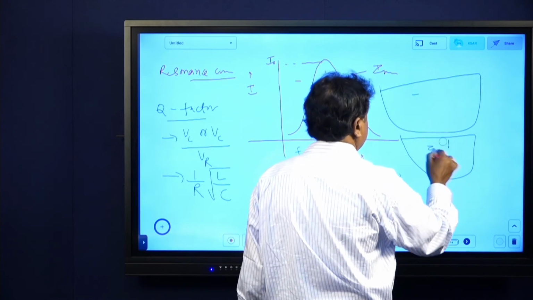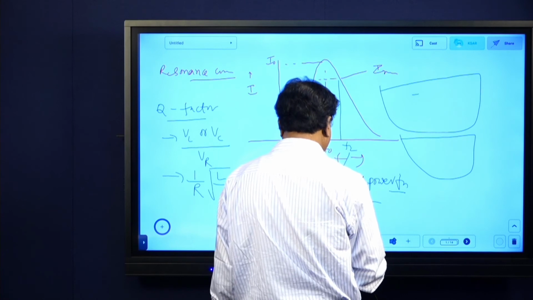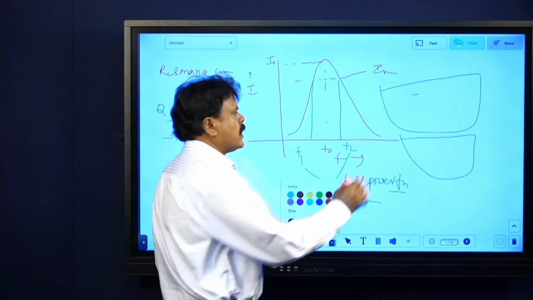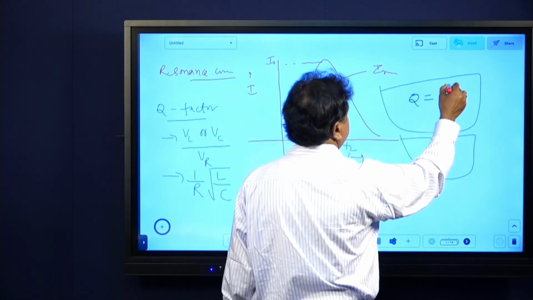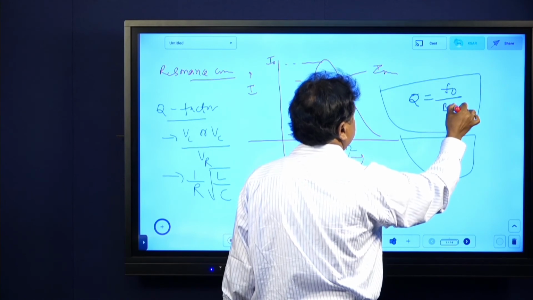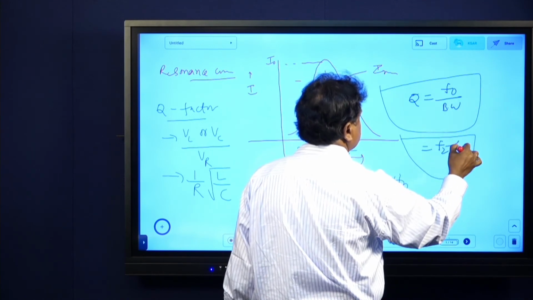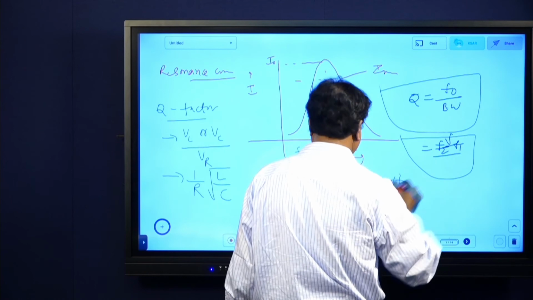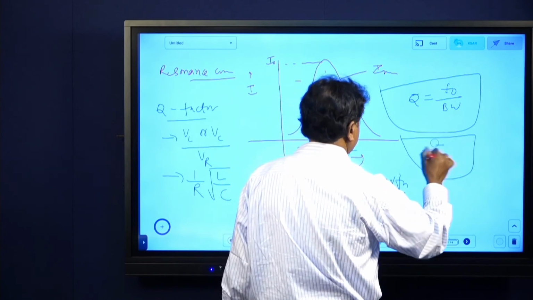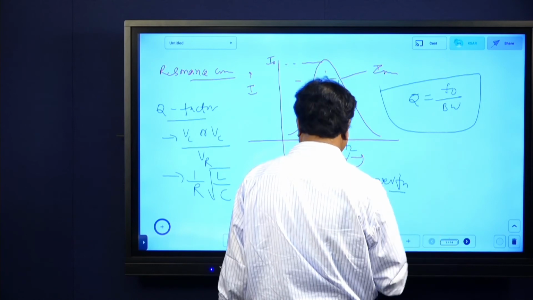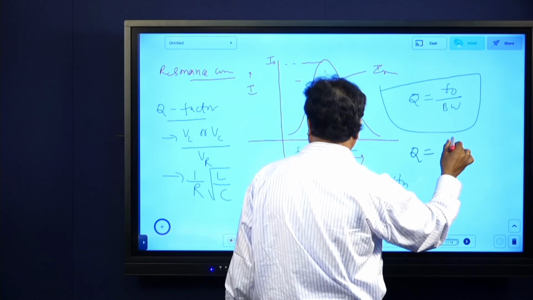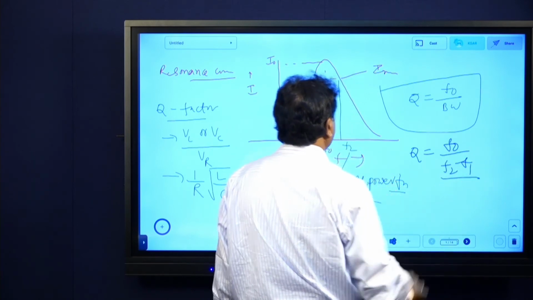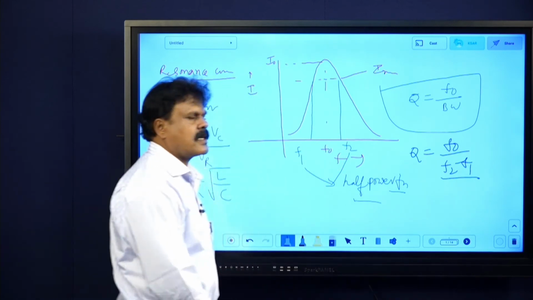Q equals f naught by bandwidth, because as the bandwidth decreases, Q increases. And I can write it as Q equals f naught by f2 minus f1. As bandwidth decreases, sharpness increases.